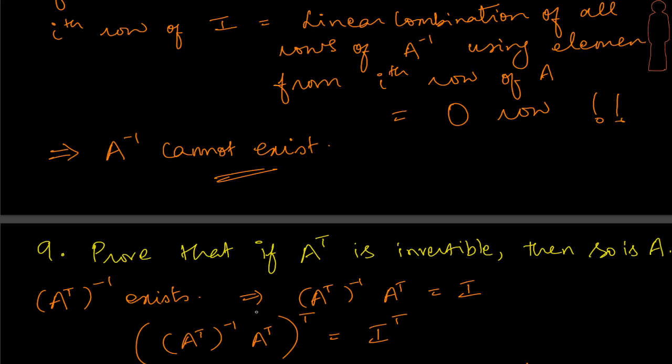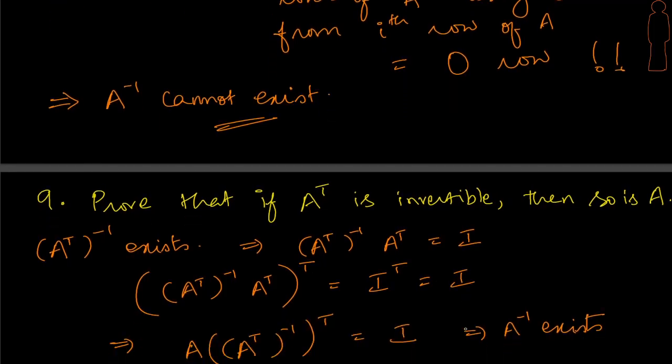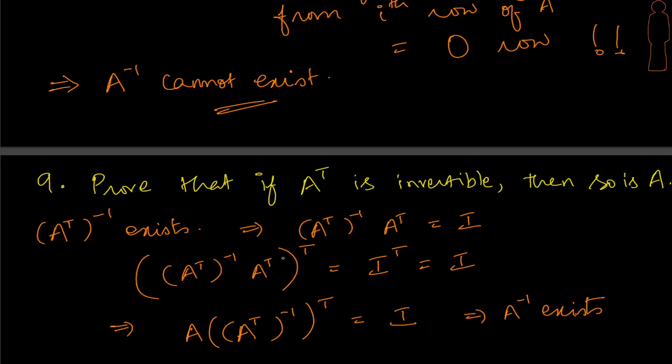Okay, let's apply the transpose on both sides. So that gives me the left hand side whole transpose is I transpose, and we know that is equal to I, right? Okay, let's use our transpose of product and then invert the order here. We are going to get A transpose times A transpose. So A transpose transpose gives me A, and the second part is going to be A transpose inverse, which we have here, and again taking transpose of that.